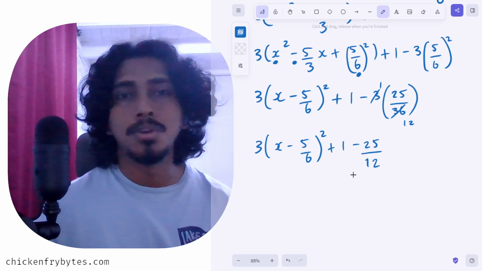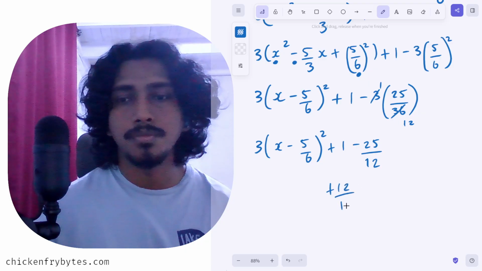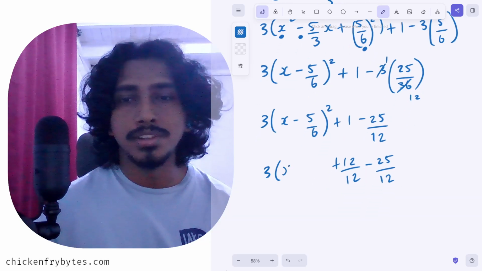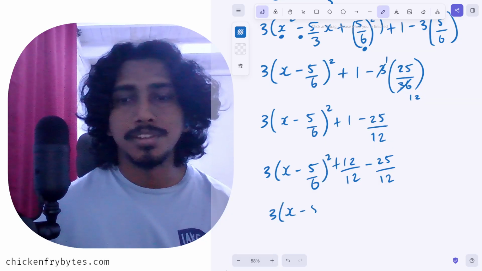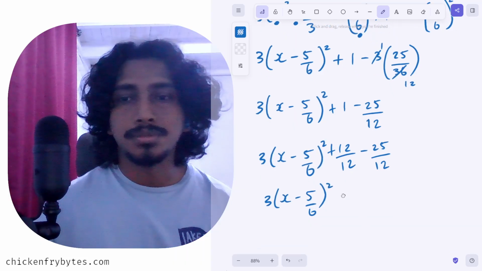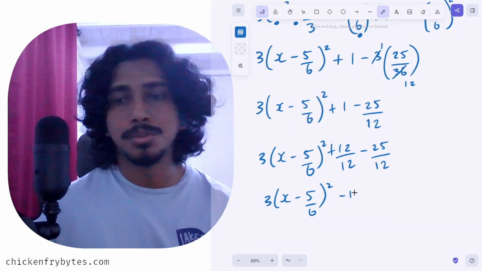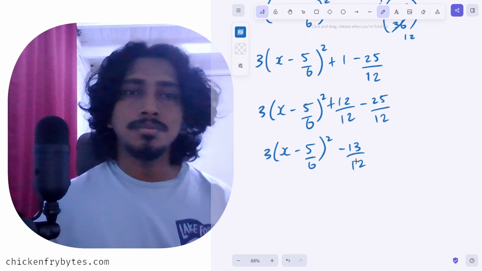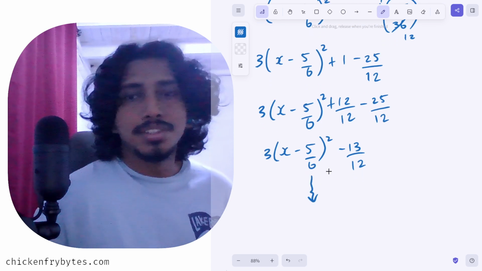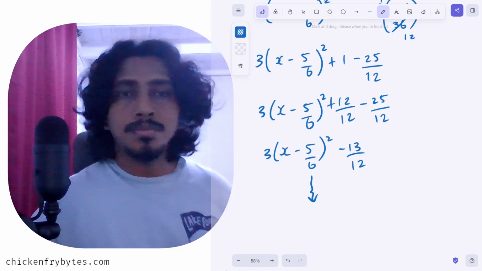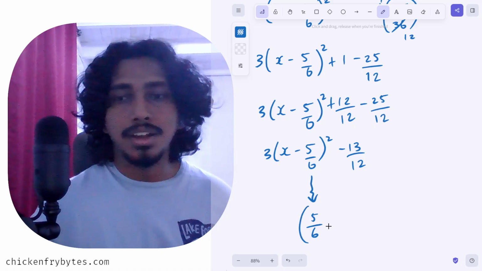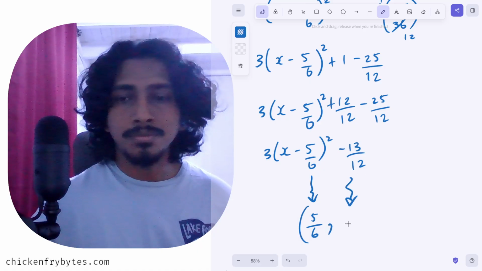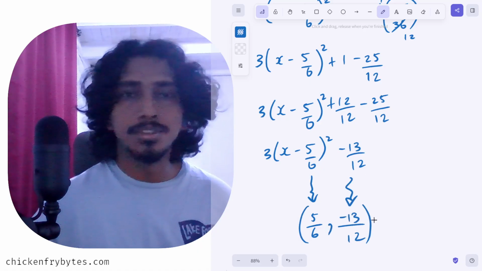which breaks down to, we know that 1 is the same as 12 over 12, subtracting 25 upon 12. All right, of course, we can rewrite this because that doesn't change. And so we have 3 into x minus 5 upon 6 all squared. You have 12 and you owe 25, you still owe 13 over 12. And so what this means, well, h is a negative value now. So when we take h as negative 5 upon 6, negative h will be positive 5 upon 6. And the k is still negative 13 over 12. All right, so that there is our turning point.